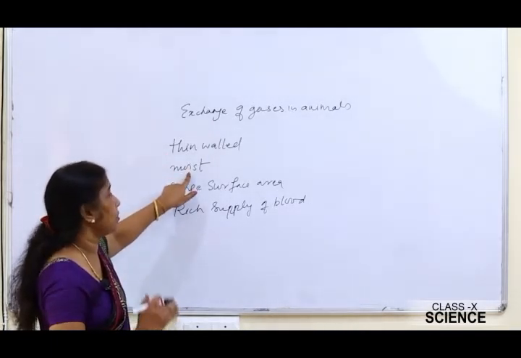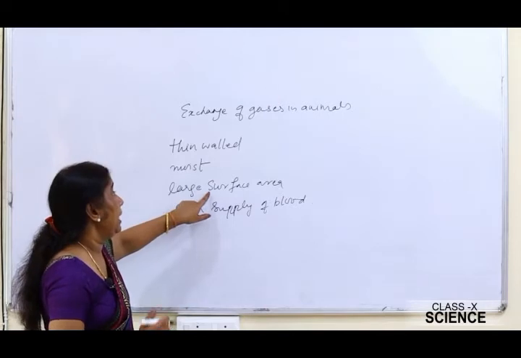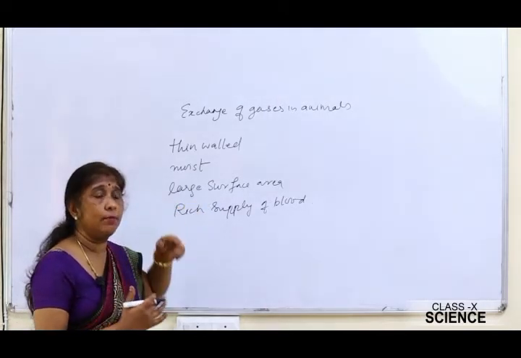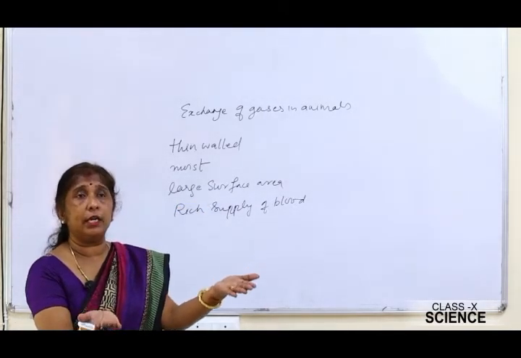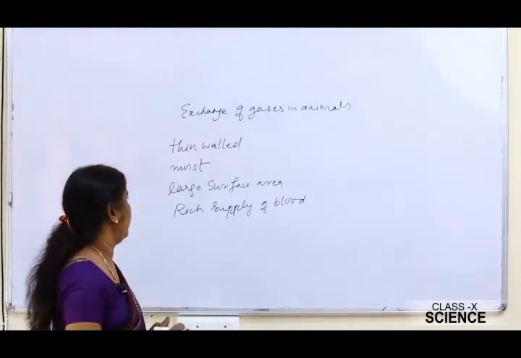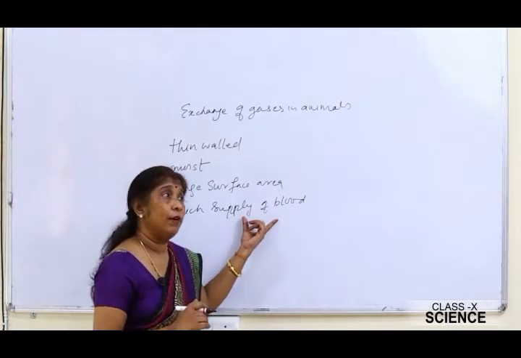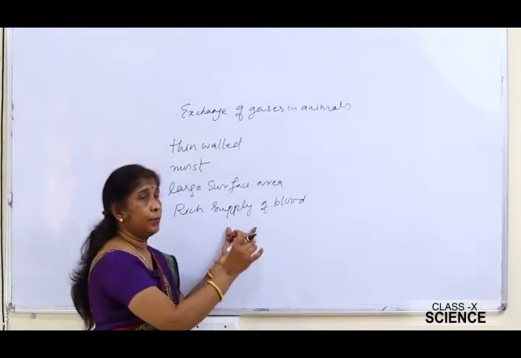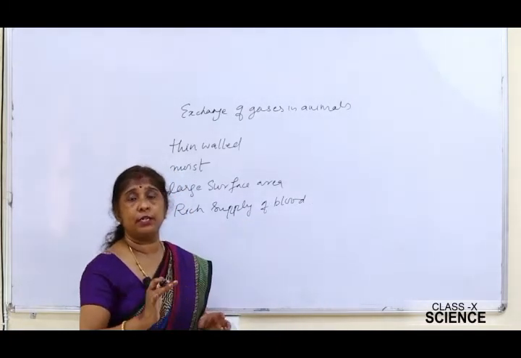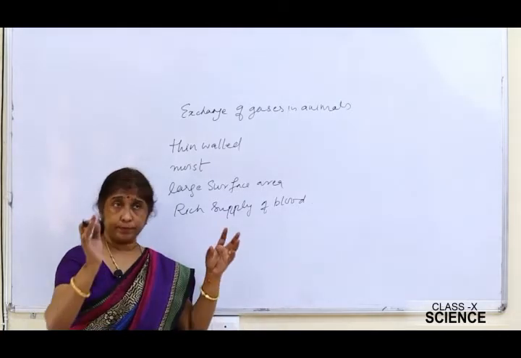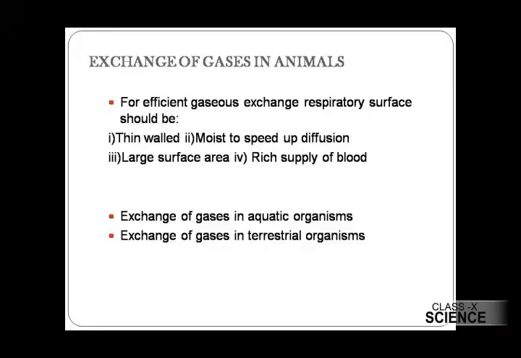It should be moist to speed up the process of diffusion. It should have a large surface area so that more of it is in contact with the oxygen-rich atmosphere. It should also have a rich supply of blood, that is, be highly vascular, because oxygen and carbon dioxide have to be transported throughout the body only through the blood.